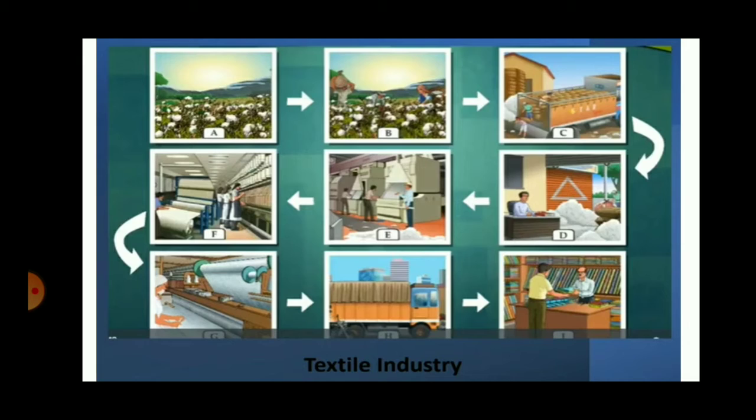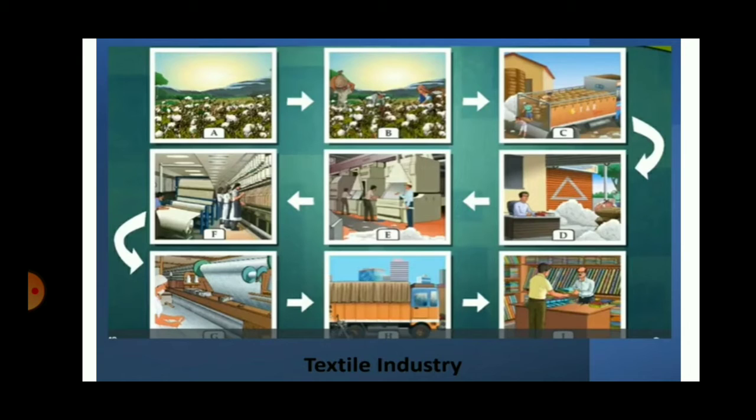Figure D is a quality check of the cotton that is brought from the field. So an expert is required in this particular case. So this is a quaternary occupation. Then figure E, maintenance of the factories, maintenance of the machinery, inspection is done here. So again, expert's advice and expert knowledge is required. So this is also a quaternary occupation.